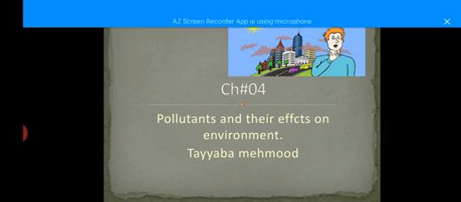Today we are going to start our new chapter, which is the pollutant and its effect on the environment. All of you are familiar with pollutants. Pollutants are the harmful substances that are present in the air and that pollute our air. In this chapter we will study the types of air pollution and their effects on the environment, how they affect the environment and how they affect human health.